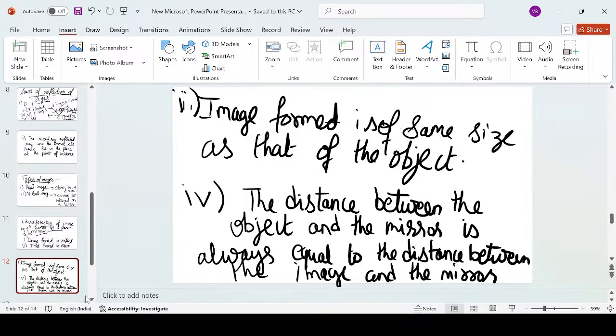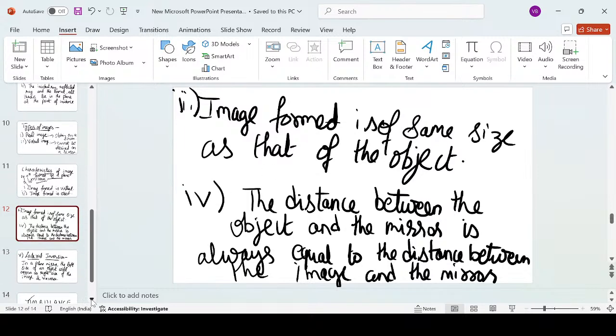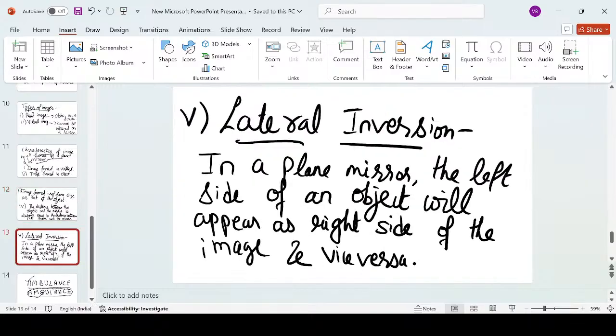Okay. Now comes the fifth property, that is the lateral inversion property. Now, for this, when you stand in front of a mirror, what happens? If you raise one hand, let's suppose you are raising your left hand, and you observe your image inside the mirror. Since you raised your left hand, when you look inside the mirror, you observe that the image's right hand is being raised.